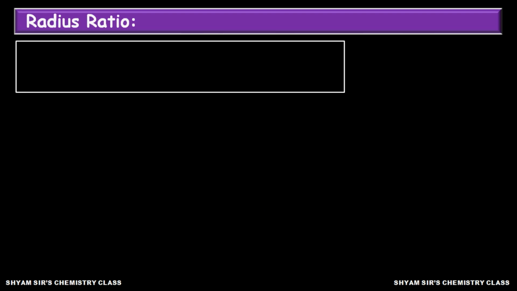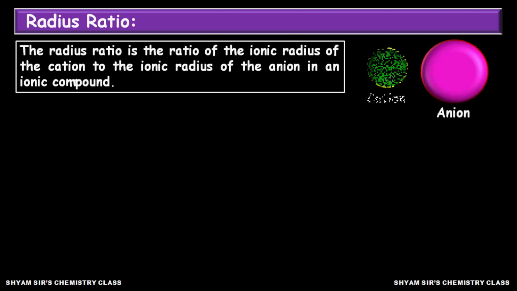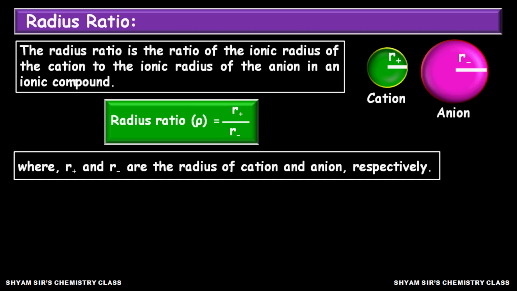Okay, now we will discuss another important topic, that is radius ratio. The name radius ratio itself tells what it is: the ratio of radius. What radius? An ionic compound has a cation and an anion. So the ratio of cationic radius and anionic radius is known as radius ratio. It is represented by rho, where rho equals r plus by r minus, that is, r plus is the cationic radius and r minus is the anionic radius.